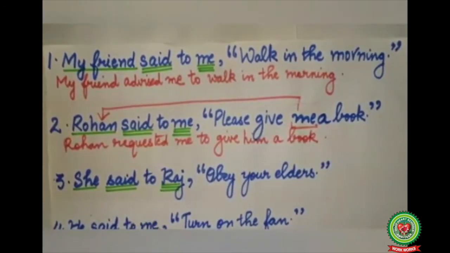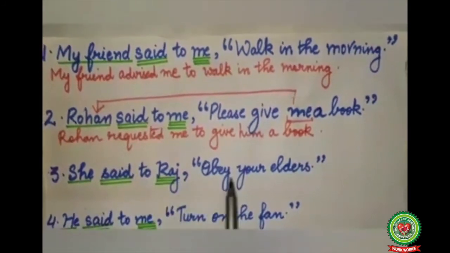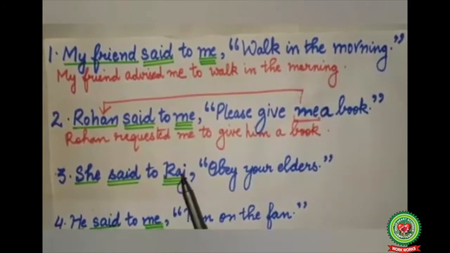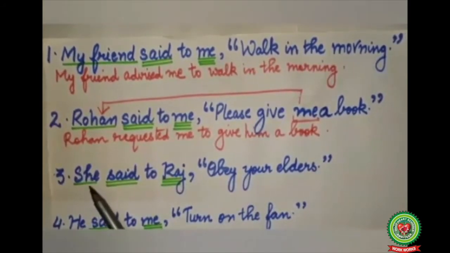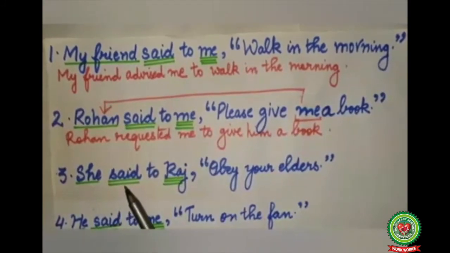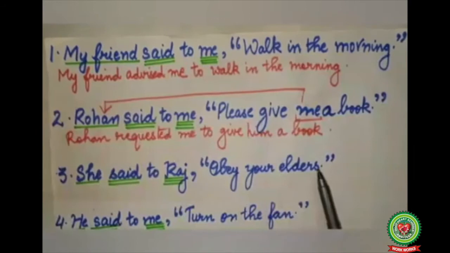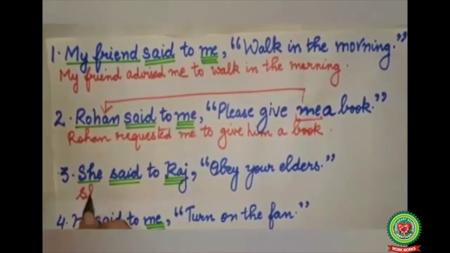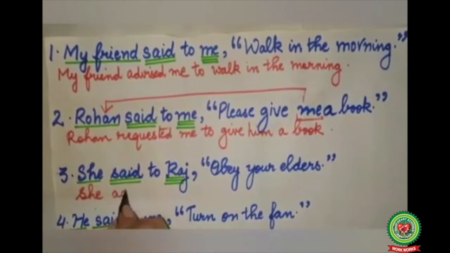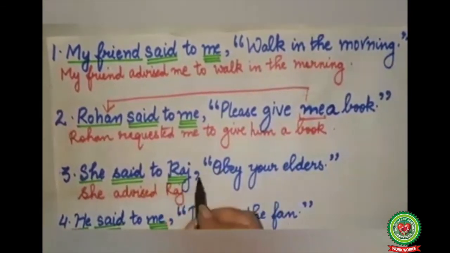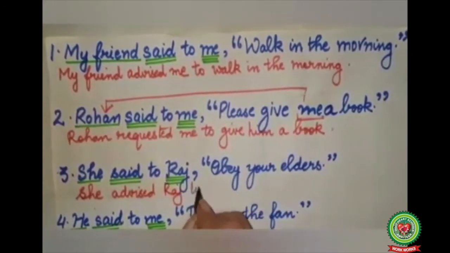This is the third sentence. She said to Raj, obey your elders. She said to Raj is the reporting verb. Obey your elders is the reported speech. She is the subject, single underline, said is the verb, double underline, Raj is the object, so triple underline. Now obey your elders is a type of advice, so said to will change to advised. So the answer will become: she advised Raj, commas and inverted commas will change to to.